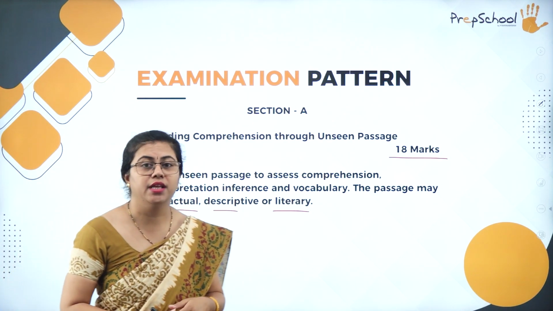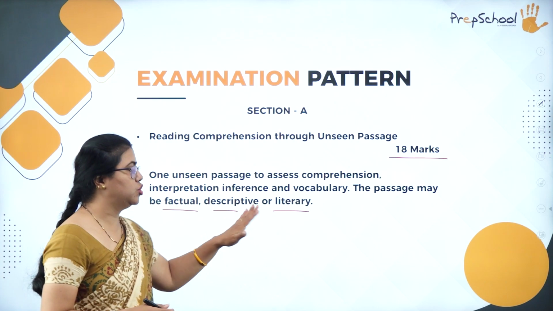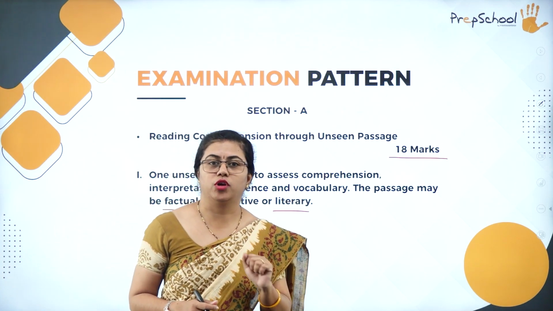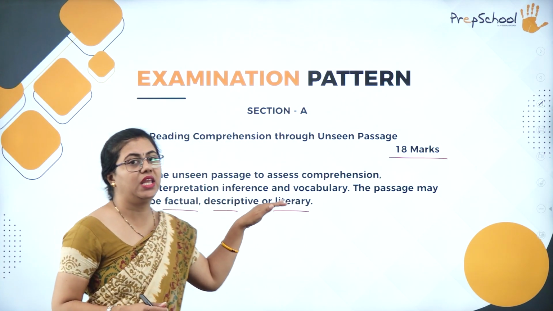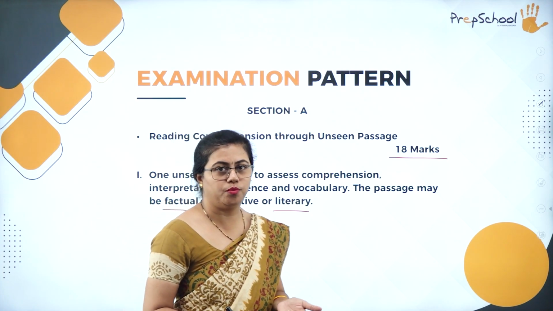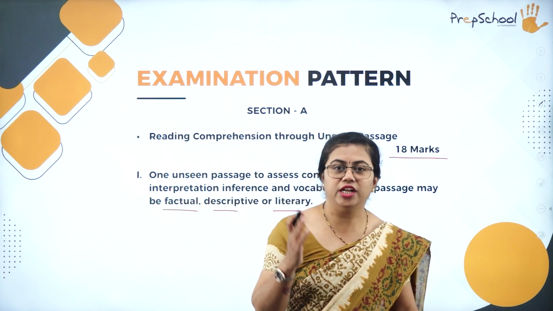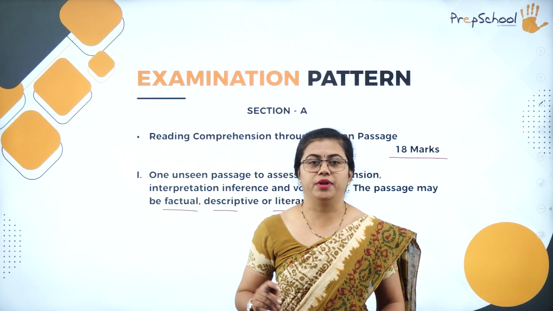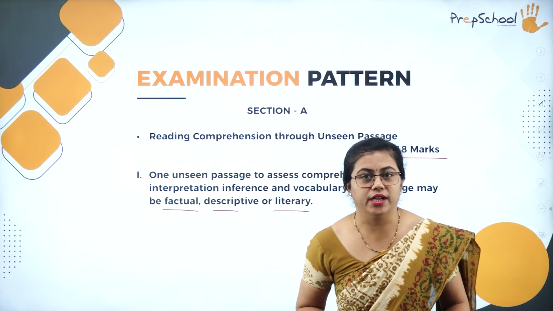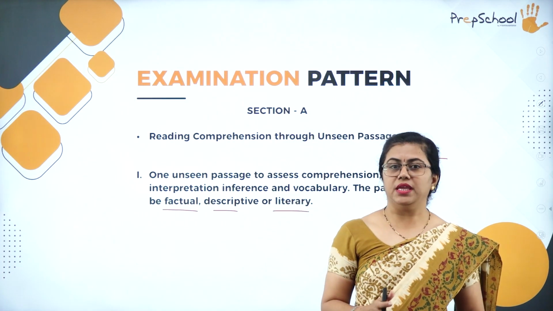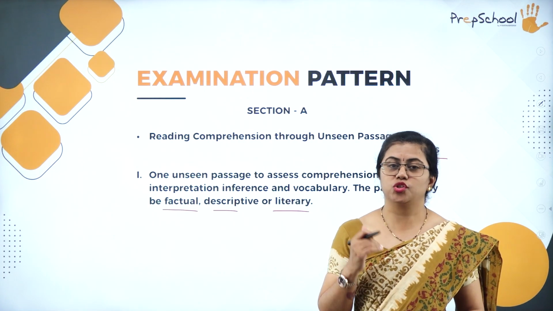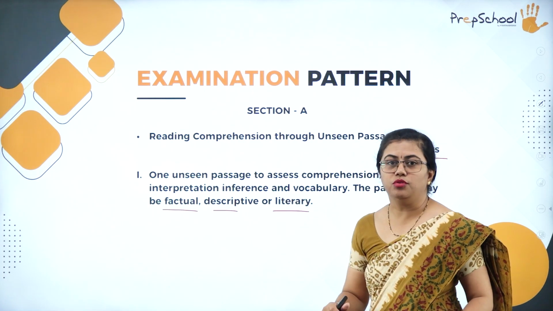How do you interpret, how do you infer, and also the vocabulary, because you may come across many words that are new to you. But still you need to understand that in this reading comprehension. So how well you can infer the meaning when you read the context, that is what we are going to assess you on here.